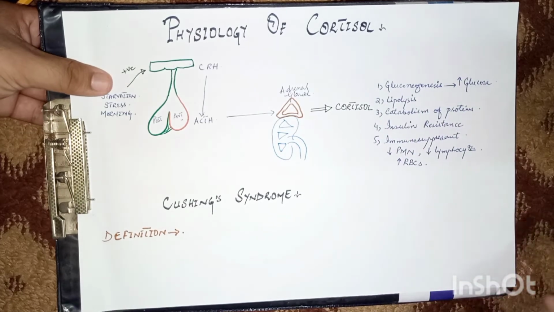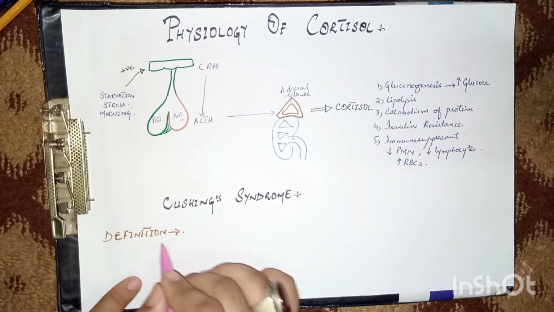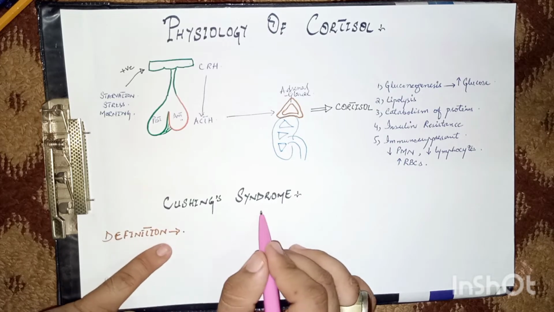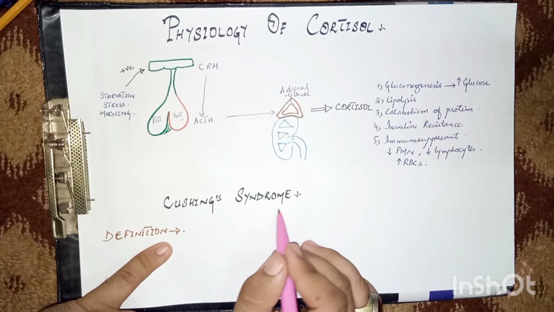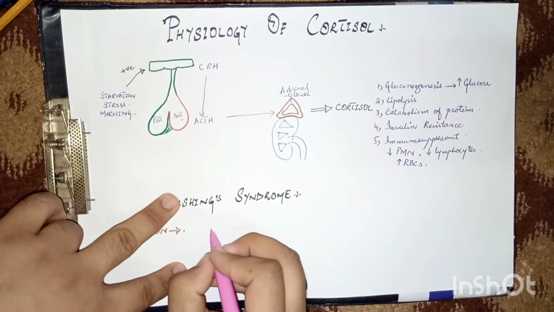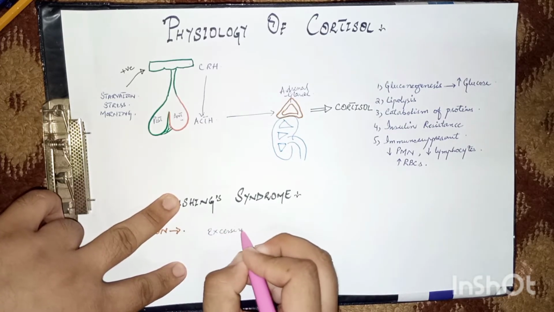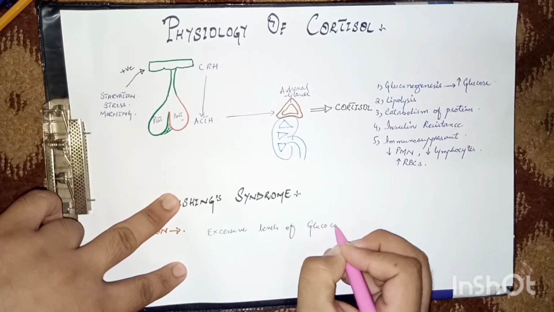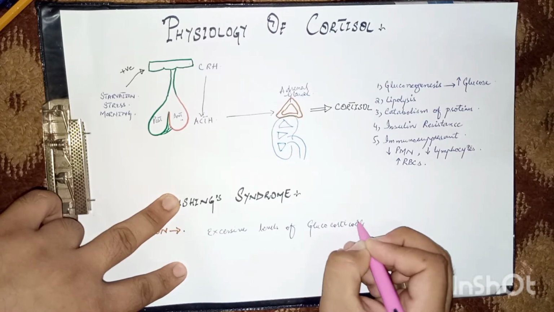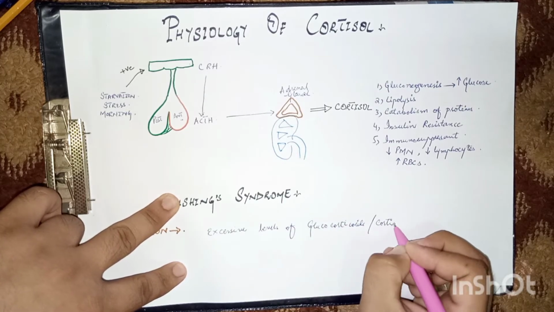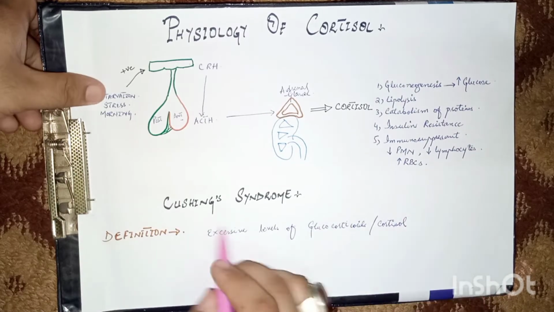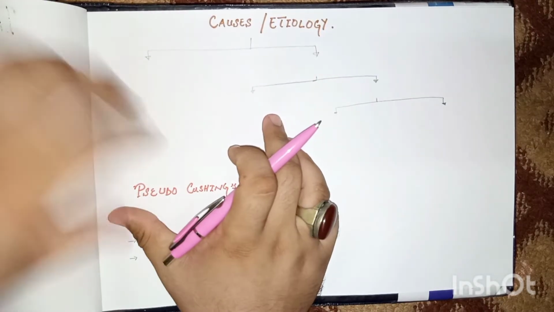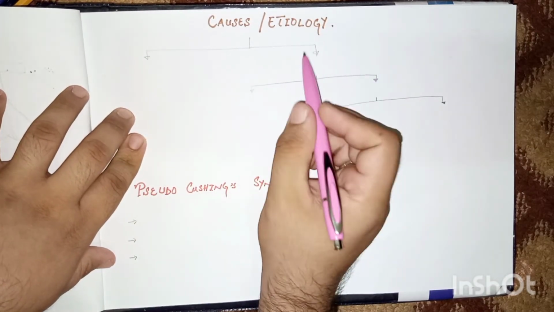Now come to Cushing syndrome. Cushing syndrome is the signs and symptoms which appear on the body because of increased or excessive levels of cortisol in the blood. So excessive levels of glucocorticoids, especially cortisol, is called Cushing syndrome. After discussing Cushing syndrome, now come to the causes or etiology of Cushing syndrome.